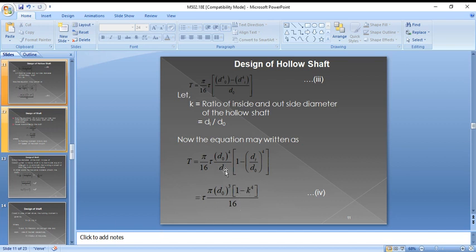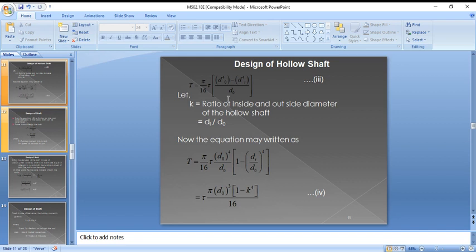In this way you can find the dO value. Either you can find it from the third equation or from the fourth equation, and in this way you can find dO and di values. In the case of a hollow shaft, minimum shear stress is not equal to 0, because stress is minimum at the inner radius and maximum at the outer radius.